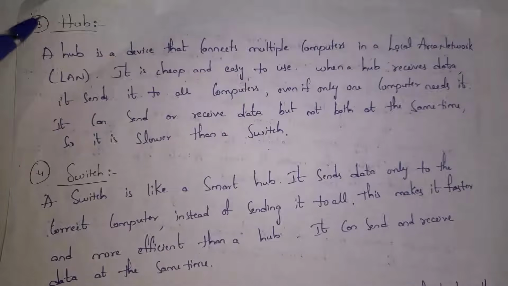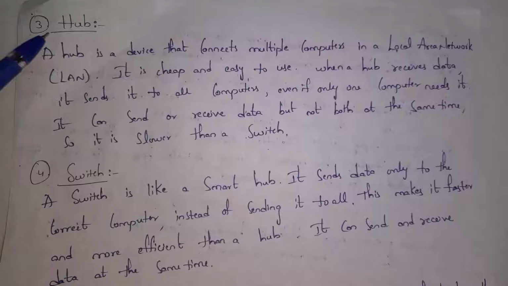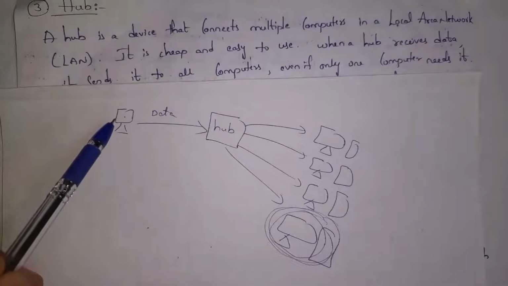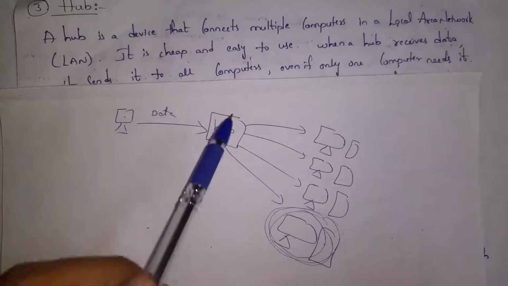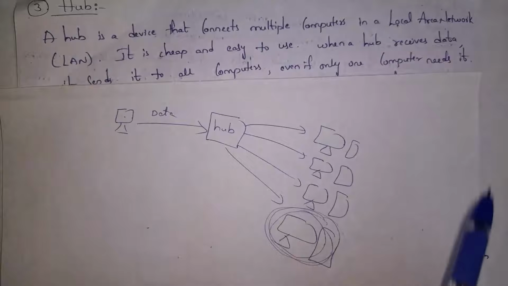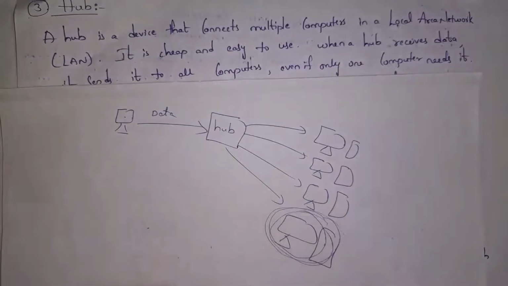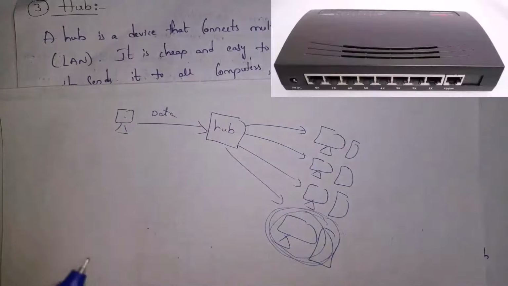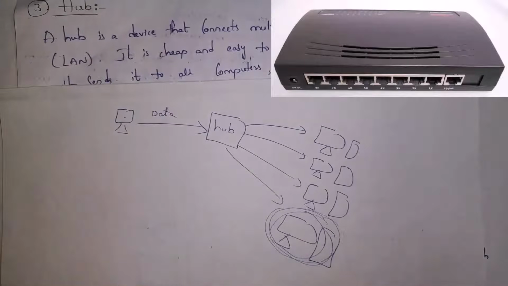And the third one is hub. Guys, a hub is the device that will connect multiple computers in a local area network. And this hub is very cheap and easy to use. Guys, for example, this computer wants to send data to this computer. Even though a single computer wants the data, the hub will send data to all remaining computers connected to it. So the hub will send data to all computers connected to it. Guys, a hub can send data as well as receive data, but it cannot do both operations at a time. So a hub is very slow when compared to a switch.